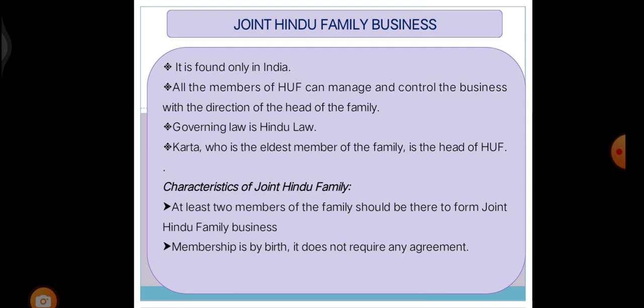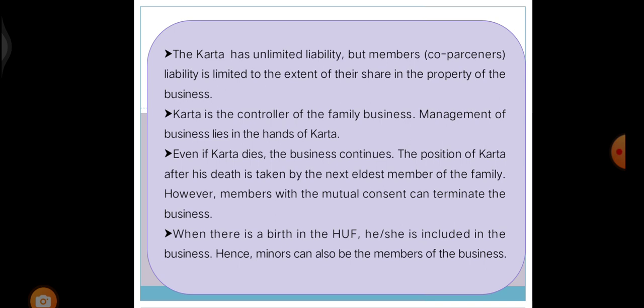Next one, characteristics of joint Hindu family. At least 2 members of the family are required to form a joint Hindu family business. Here, membership is by birth, it does not require any agreement. Next one, the Karta has unlimited liability, but the liability of the members, that is co-partners, is limited to the extent of their share in the property of the business. Here, Karta is the controller of the whole family business, and management of the business lies in the hands of Karta only.